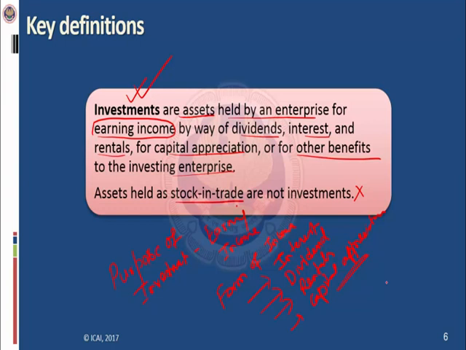But let's say the entity whose business model is to earn income by way of trading of investment. Like a property dealer, like a builder. So the builder used to purchase the property and sell those properties. The builder is making money or making profit by way of purchasing or selling those land and buildings. So these land and buildings are not an investment for that builder. Rather, these land and buildings are stock in trade for that builder.